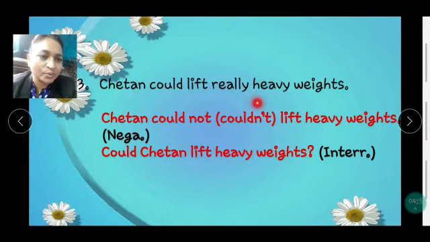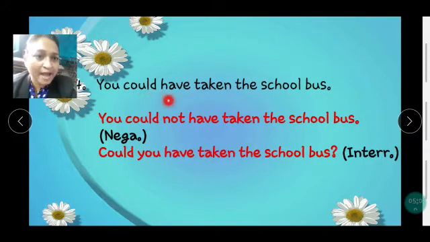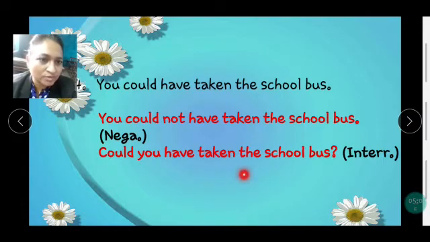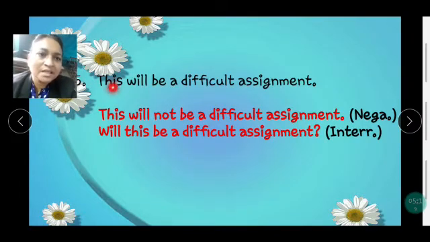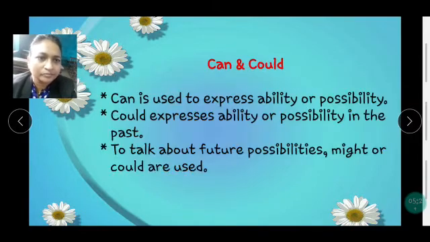Chetan could lift really heavy weights. Chetan could not lift heavy weights. Could Chetan lift heavy weights? You could have taken the school bus. Just take could to the beginning. Could you have taken the school bus? Interrogative. You could not have taken the school bus is a negative sentence. This will be a difficult assignment. This will not be a difficult assignment. Will this be a difficult assignment?